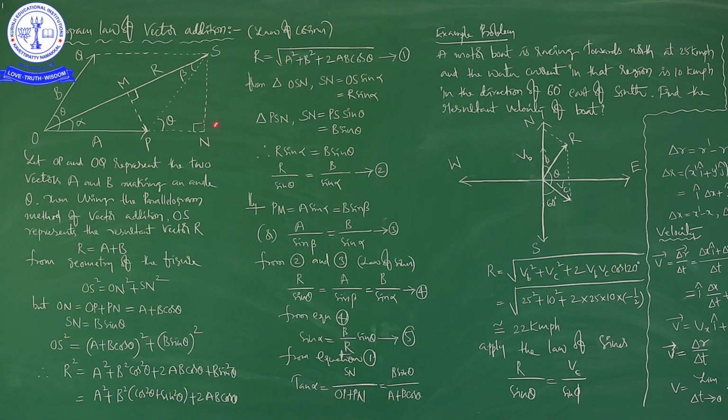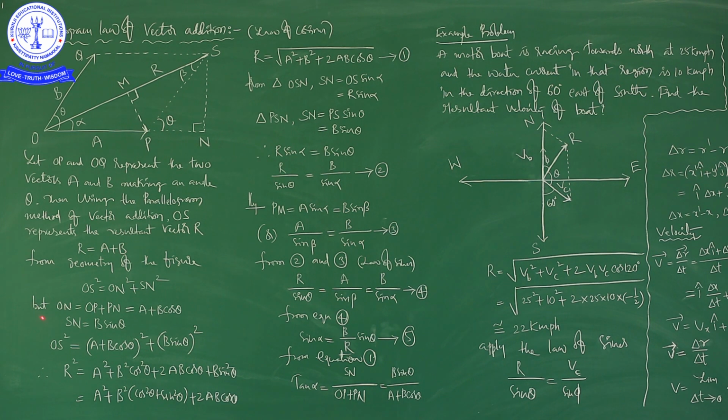So, Pythagorean theorem, we can write hypotenuse square is equal to side square plus side square. So, OS square is equal to ON square plus SN square. So, this is ON, it is SN. Whenever I am explaining the derivation, every time you have to see the picture. So, this is from Pythagorean theorem when we applied to the triangle ONS. It is a right angle triangle.